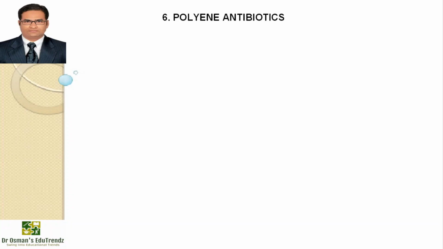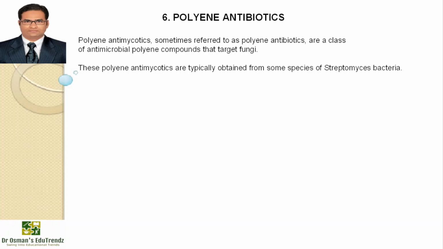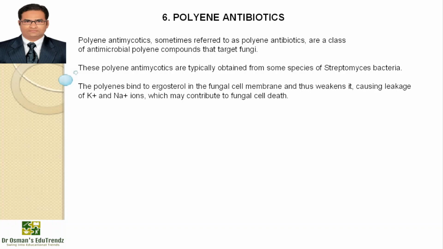The next class is polyene antibiotics, which are also called polyene antimycotics, polyene compounds that target fungi. These polyene antimycotics are typically obtained from species of Streptomyces bacteria. The polyene binds to ergosterol in the fungal cell membrane and thus weakens it. It causes leakage of potassium and sodium ions, which may contribute to fungal cell death. Amphotericin B, nystatin and natamycin are examples of polyene antimycotics.